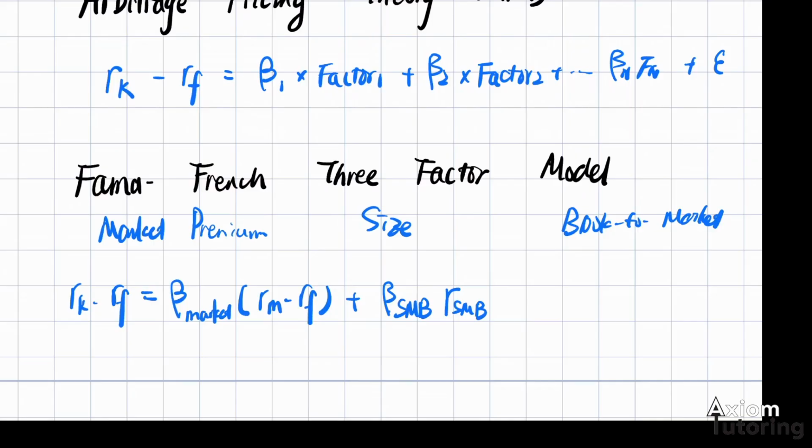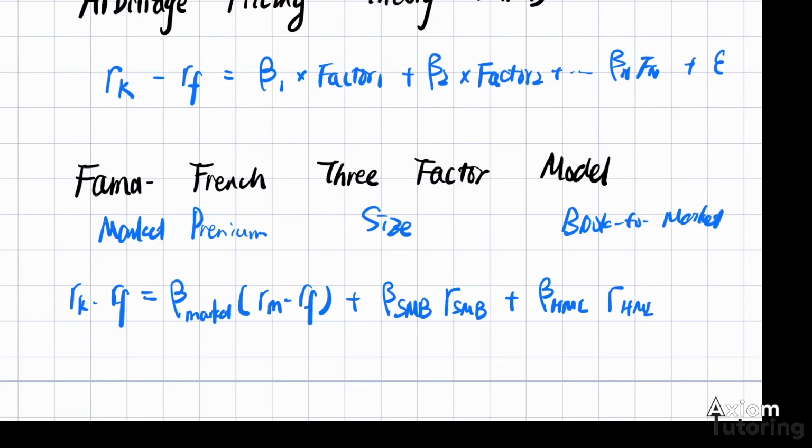The same goes for the high minus low, or this book-to-market factor. Here we call it the beta for high minus low, and the risk premium for being a high book-to-market value firm minus the low book-to-market value firm. Now I have 3 different factors, so I would need 3 different betas to determine the risk premium for our risky asset under consideration.